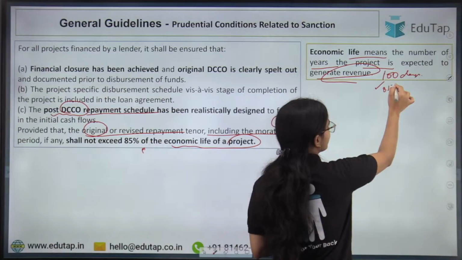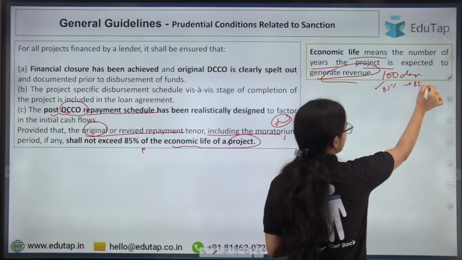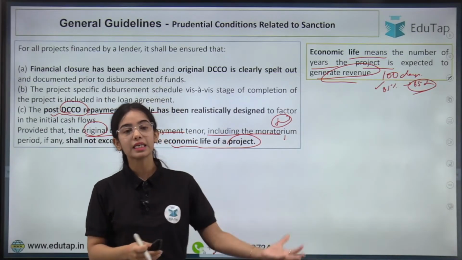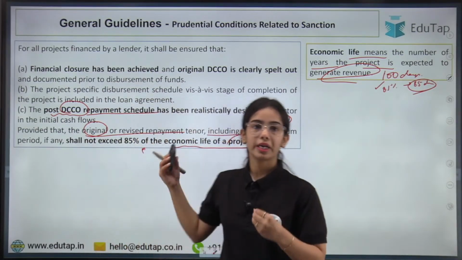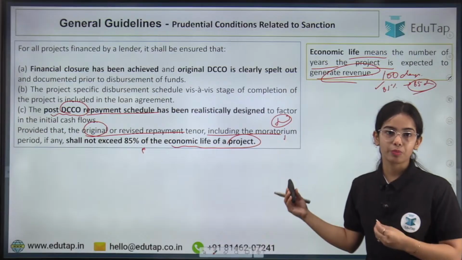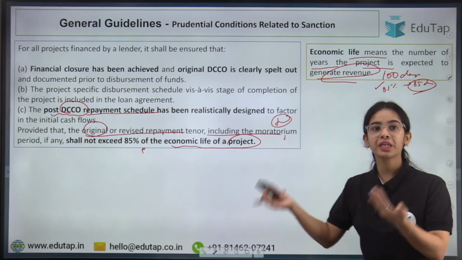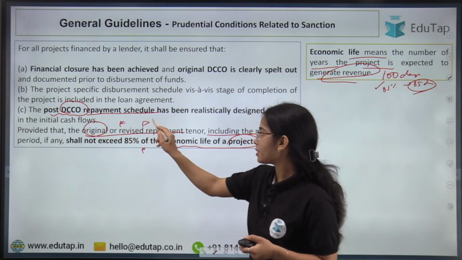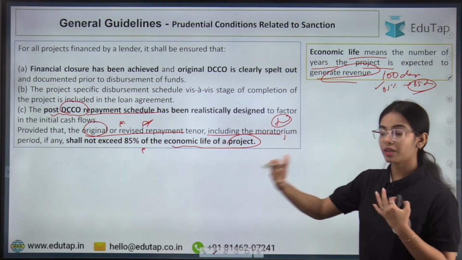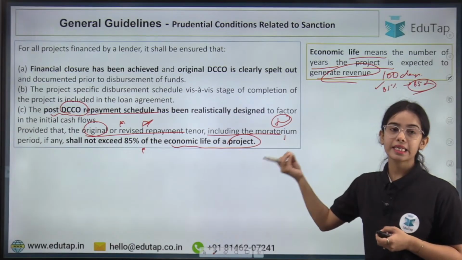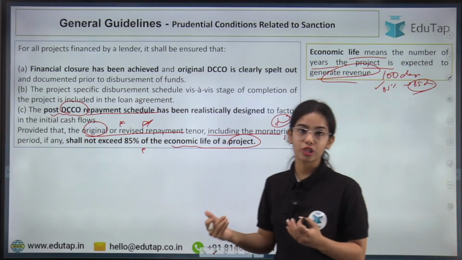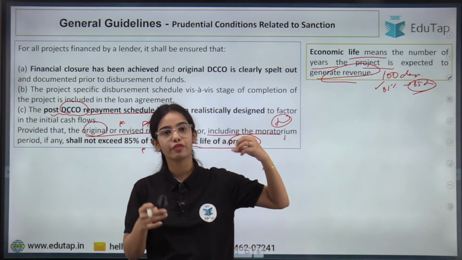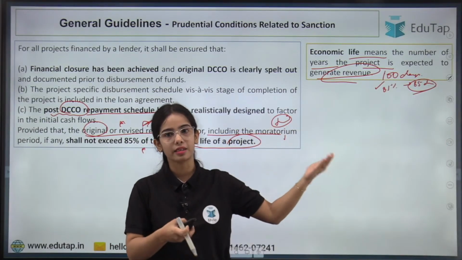Now 85% of that means 85 days. So the repayment schedule should be such that the money is taken back within 85% of the economic life of the project. Within 85 days the repayment has to be finished, okay. So the original or revised repayment tenure, including the moratorium period if any, shall not exceed 85% of the economic life of a project. Like in 85 days the repayment should be finished after the project has started working, okay.